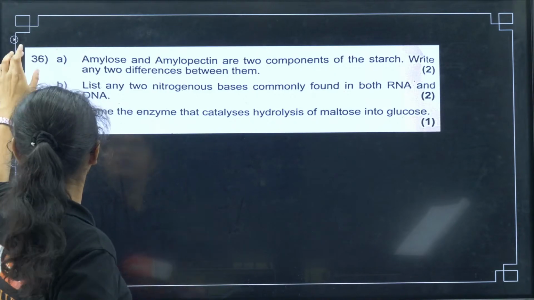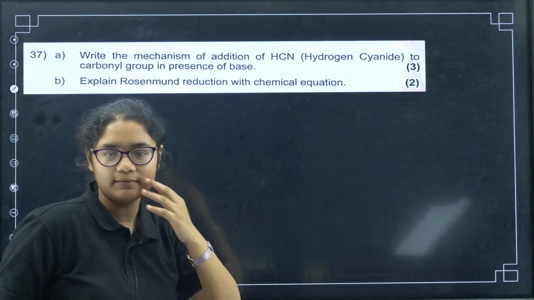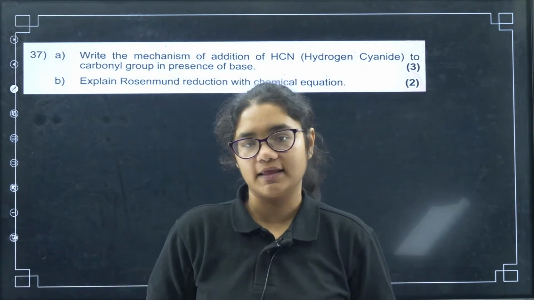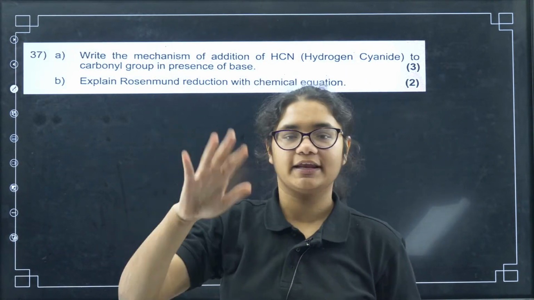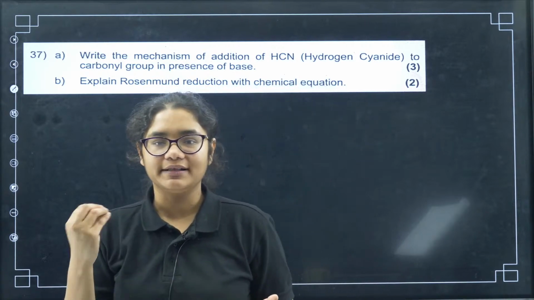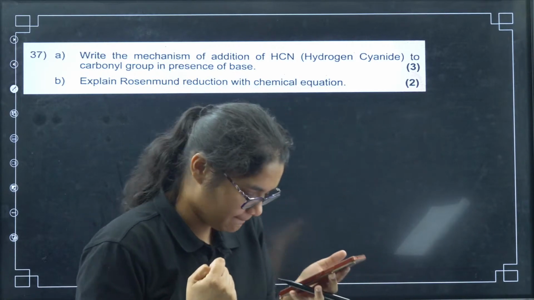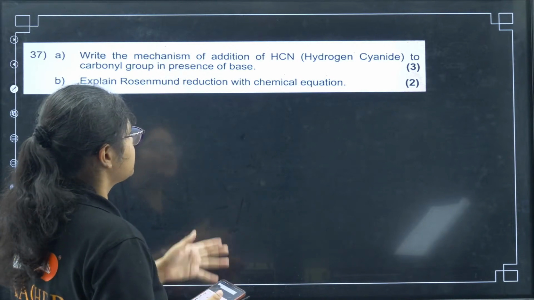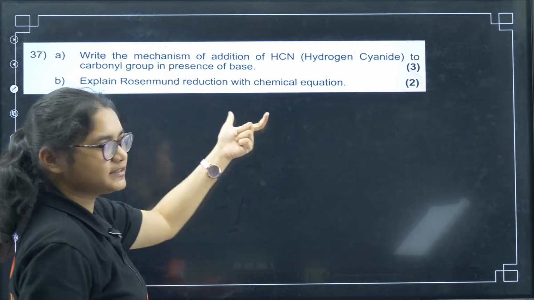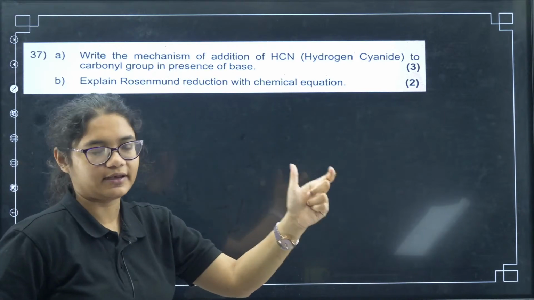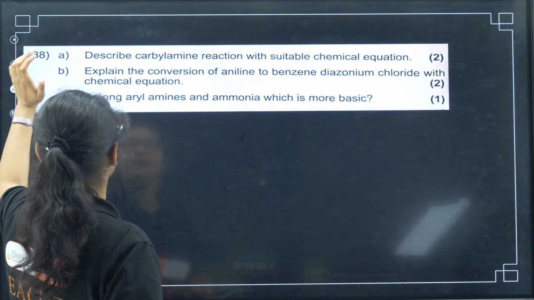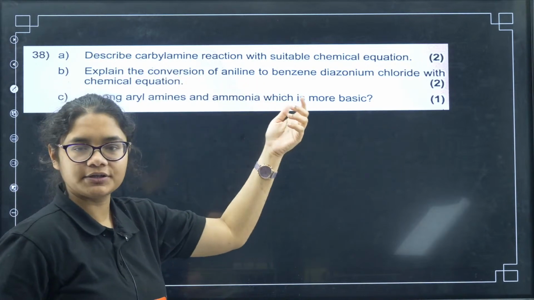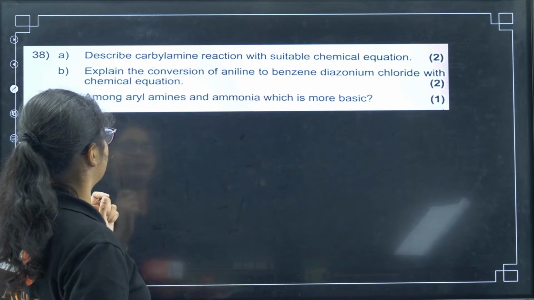Okay. So kilojoule only is also fine, okay, no problem, but I think it depends again on the examiner, but the correct unit is kilojoule per mole, okay. Okay. So yes students, then addition of HCN mechanism, you can write down Rosenmund reaction, name reaction, so you have to write the name reaction and the example. Then here we have carbylamine reaction, that is also a direct name reaction, easy question.